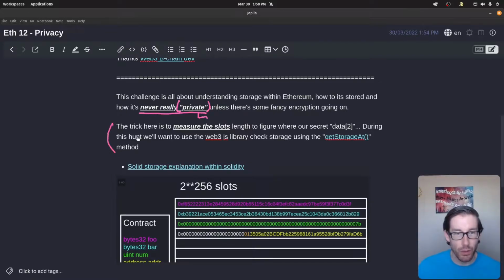And that's where slots come into play. Slots is how data is stored within the Ethereum chain. And to actually get access to this, the way that I've utilized, I'm sure there are others, is using the Web3 library, which is something we've used in historical challenges in the same Ethernaut series. We've also used the getStorageAt method specifically in previous challenges, and we're going to use it again here to look at that private data.